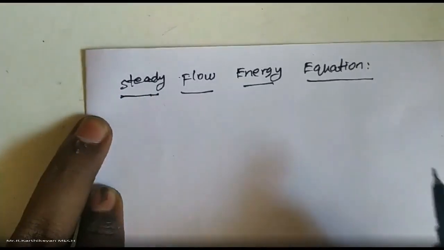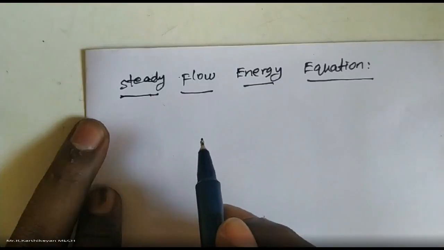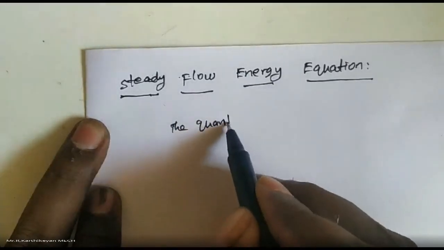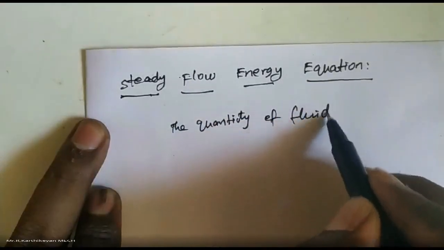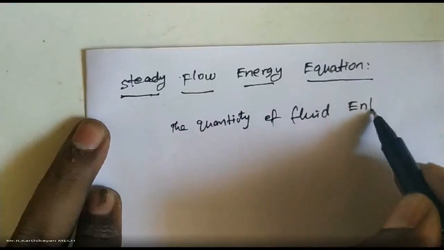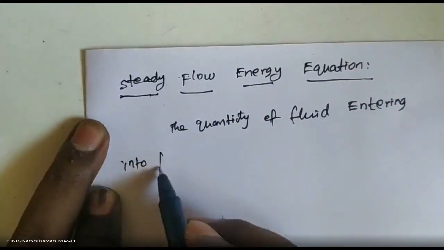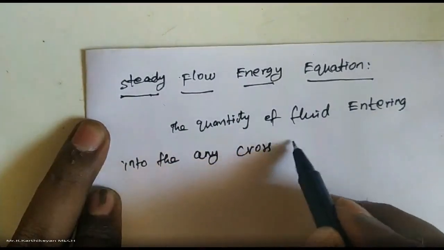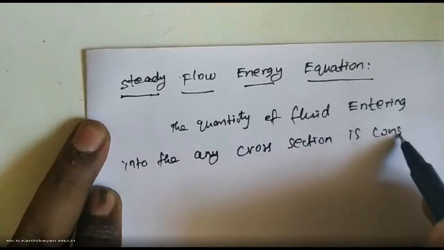Steady flow means the quantity of fluid entering into any cross section is constant.